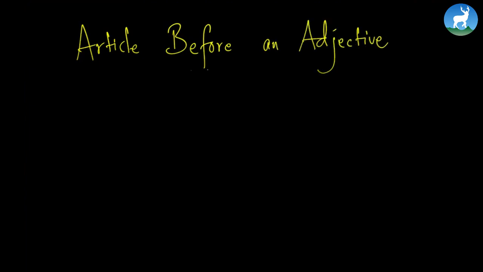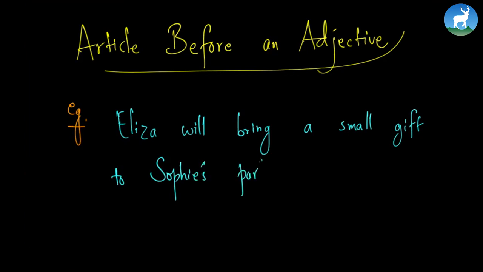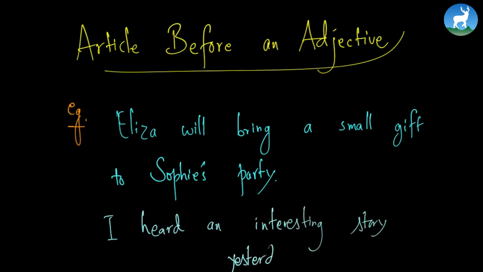Another topic that I would like to discuss is the article before an adjective. Now, articles are also used before adjectives. I'll write 2 examples directly, and that will make things easy. Eliza will bring a small gift to Sophie's party. Or I can write something like, I heard an interesting story yesterday.